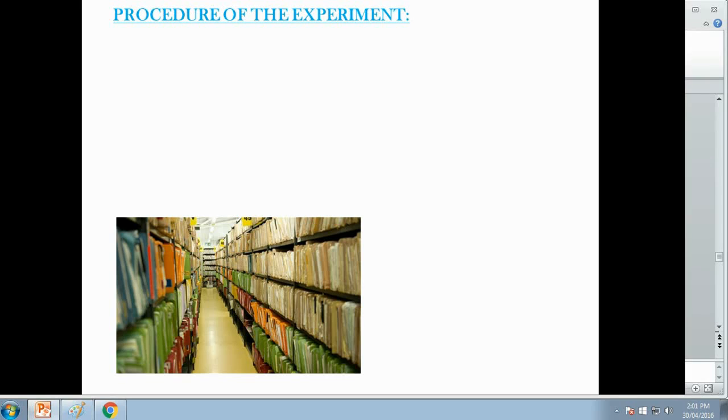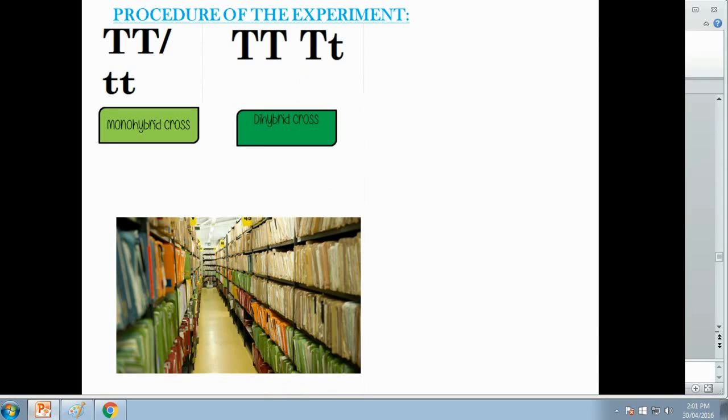Now let us know what the procedure of the experiment was. Mendel was very methodical. He first considered only one trait and did a monohybrid cross. Then slowly and steadily he took more traits and made a dihybrid cross. He considered a trihybrid cross, but he made sure he started with pure lines only, so that there were no hybrids in the parents from which he started the experiment. He also maintained many records of his experiments.